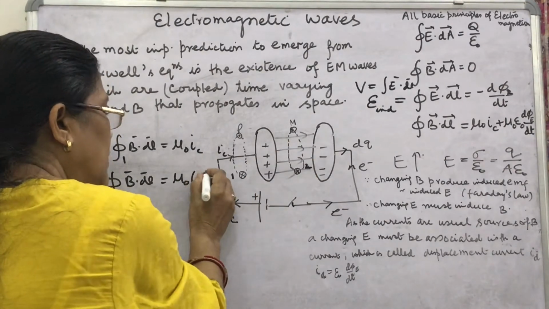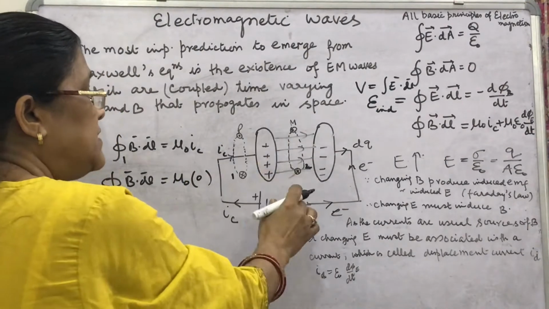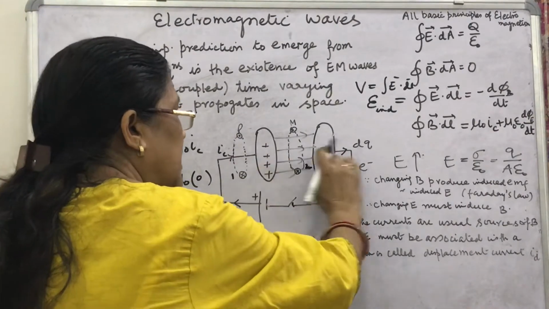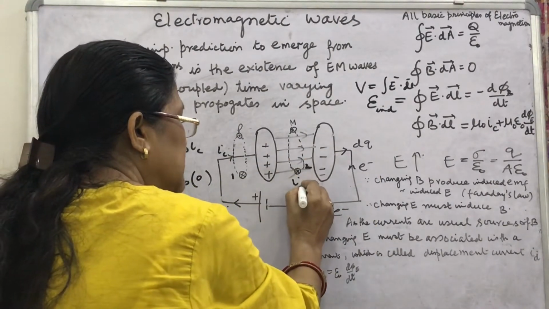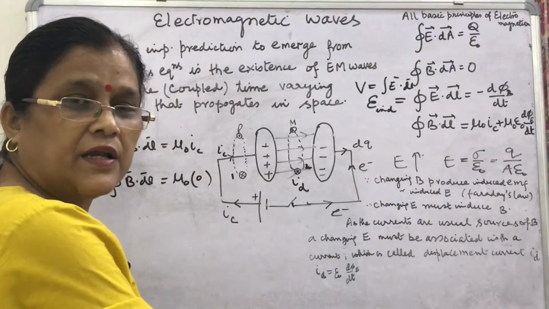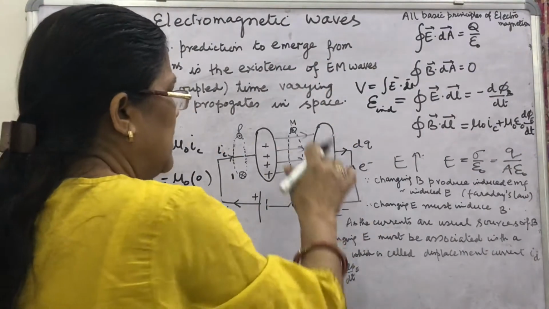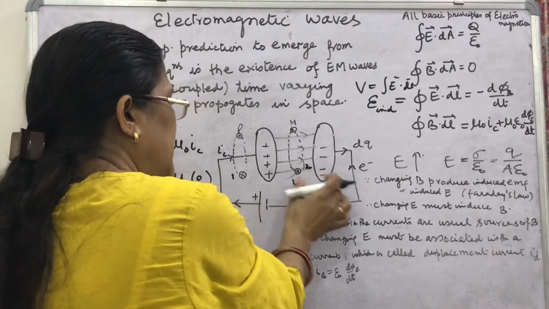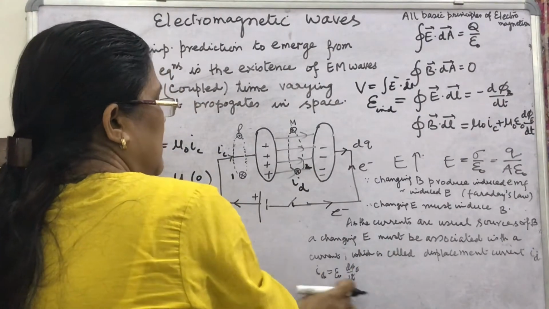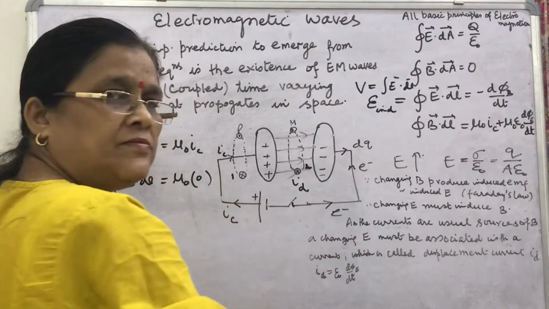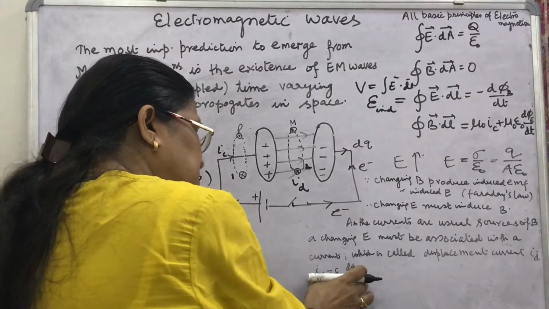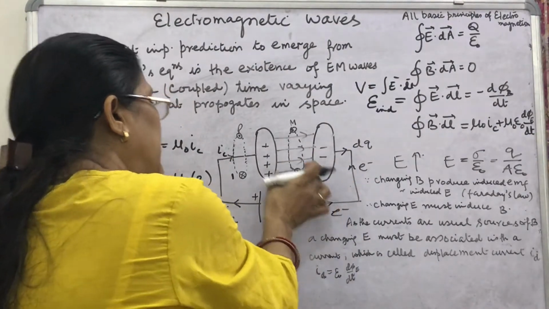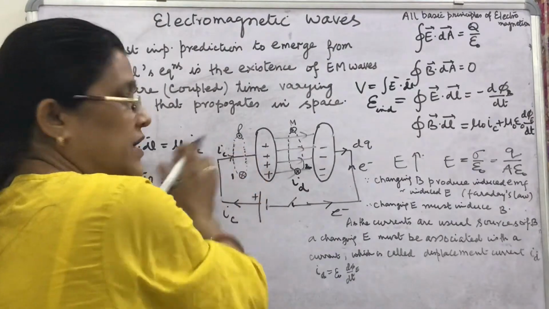It is 0. But Maxwell said no, there is current, and this current is ID, displacement current, and by his calculations to show dimensionally correct formula for ID, he derived this relation, and he told that this is the current which is same as IC, conduction current.